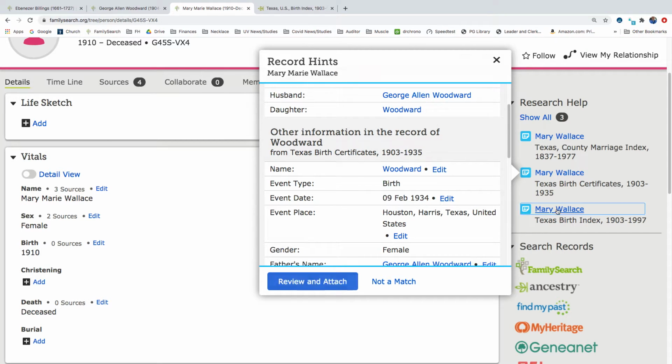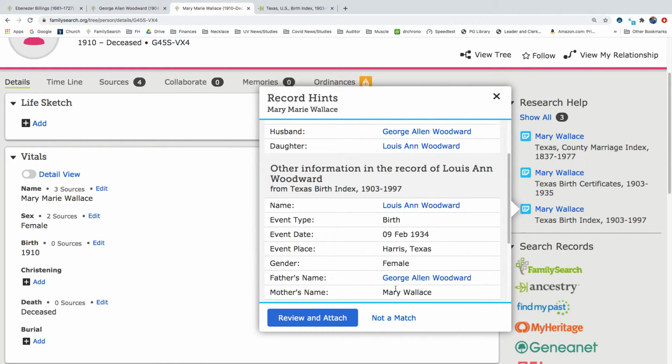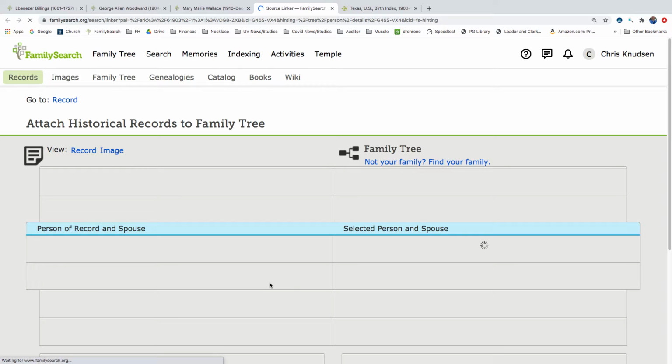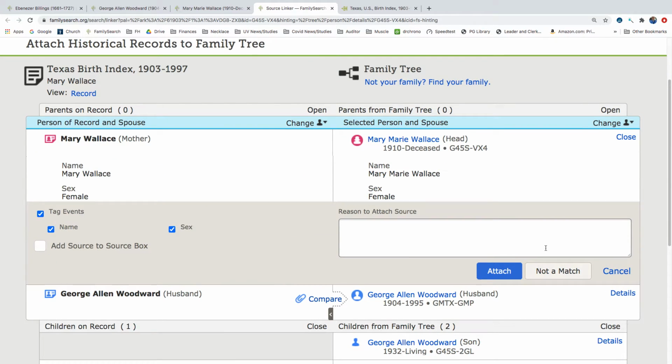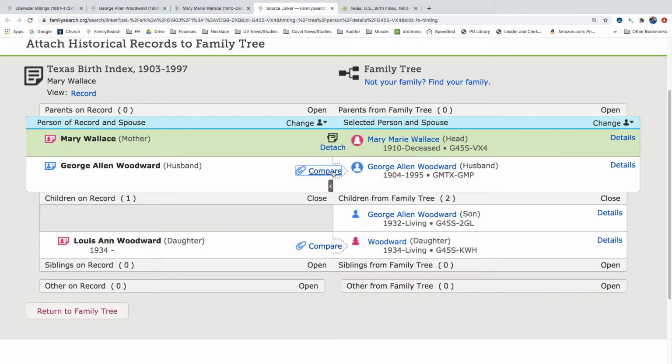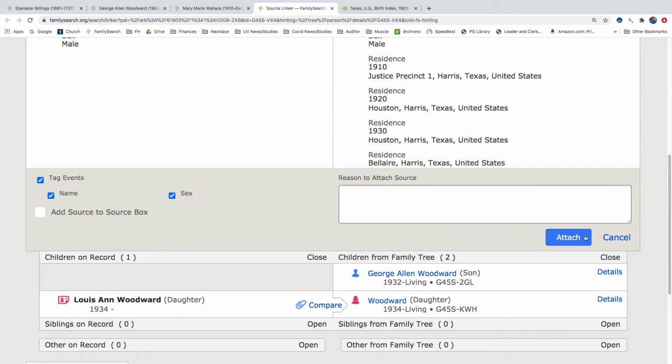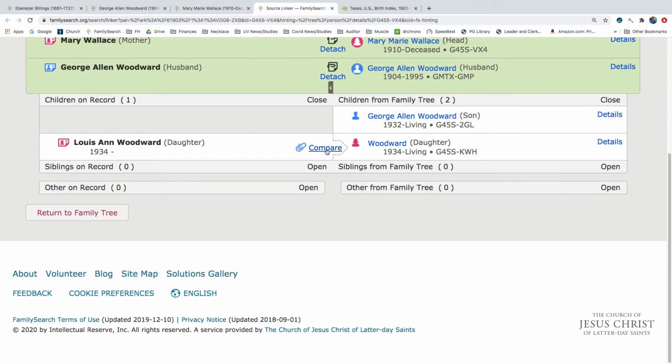Okay, and last one. Luann Woodward. There she is. Oh, we should have clicked on that one first. Now we have to type in her name. So we'll attach this record to the parents. And we'll attach it to the girl, Luann Woodward.